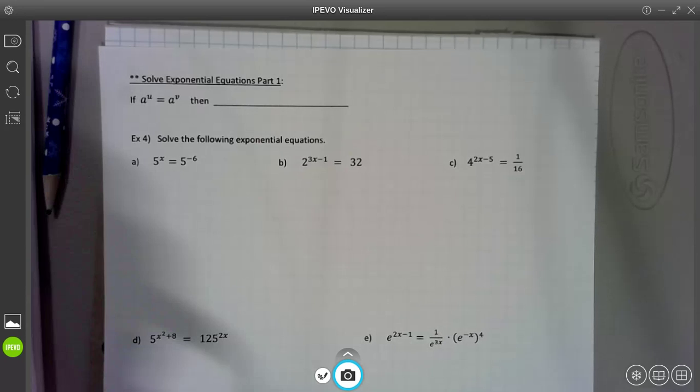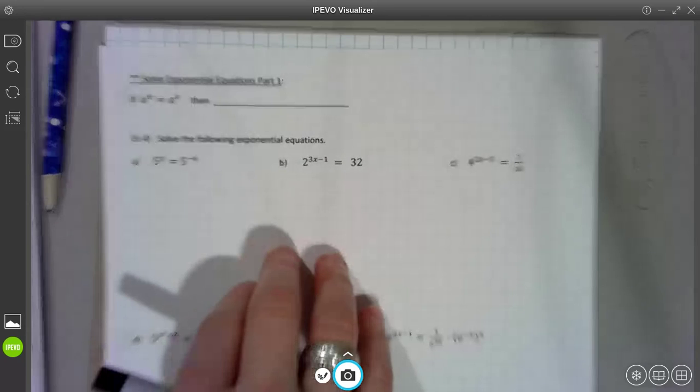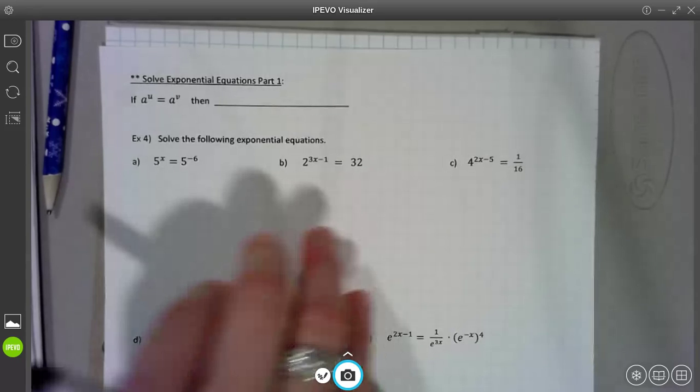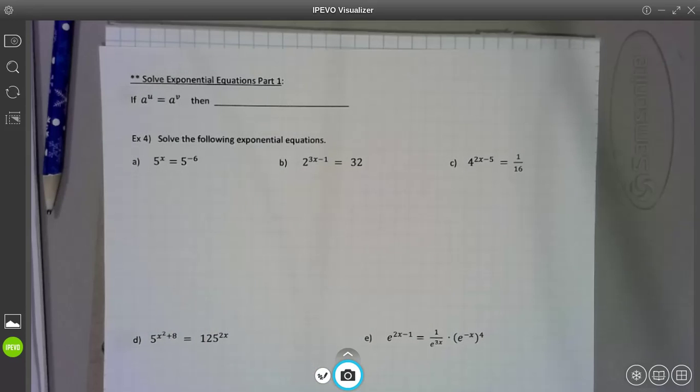Well, think about it. If we're going to solve an exponential equation where the variable is part of the exponent, we have to use the inverse of an exponential technically, right, to solve it the way we solve equations. And who did I say the inverse to an exponential function was going to be? Who's going to undo an exponential function? A logarithm. We haven't used logs yet.